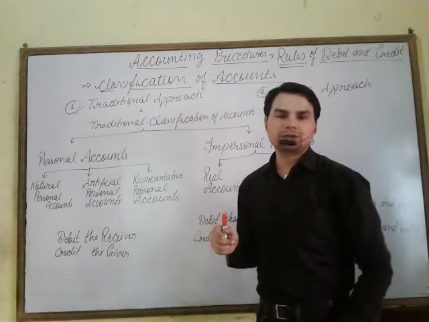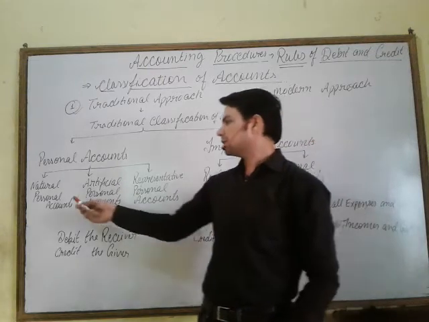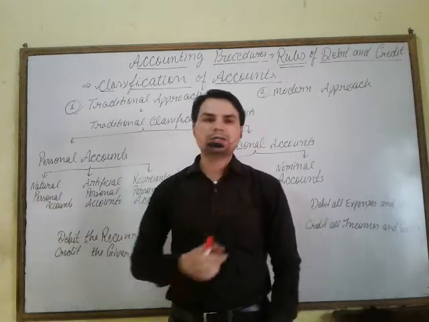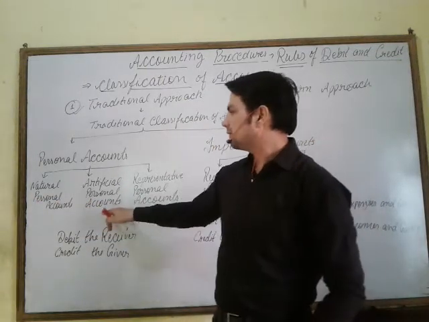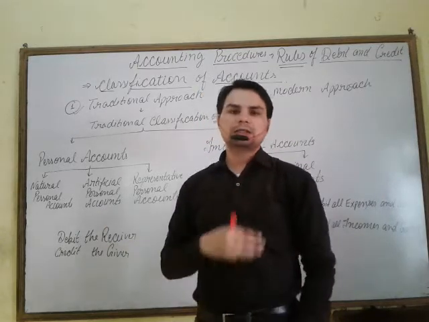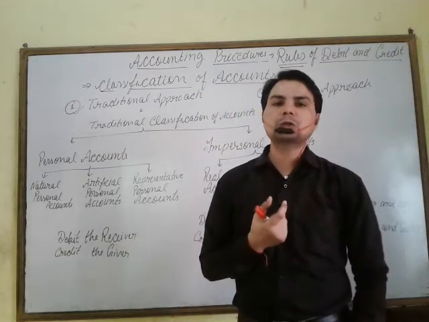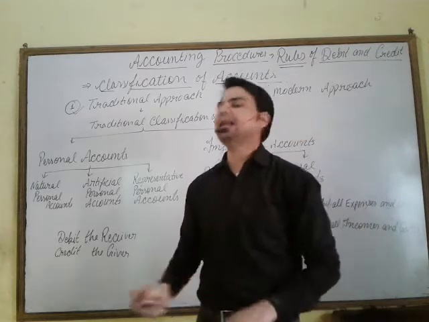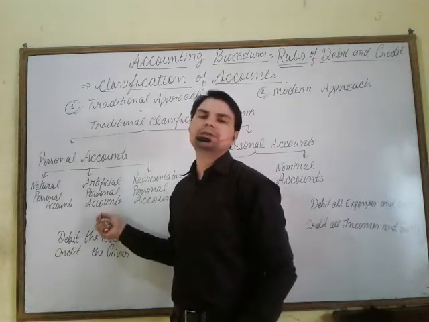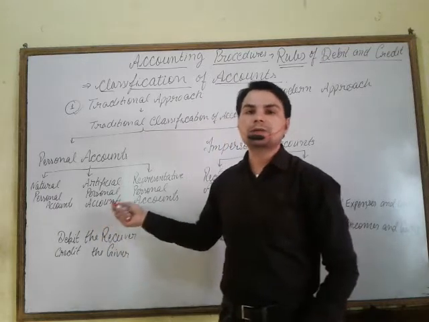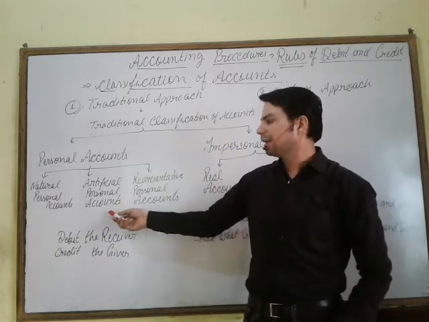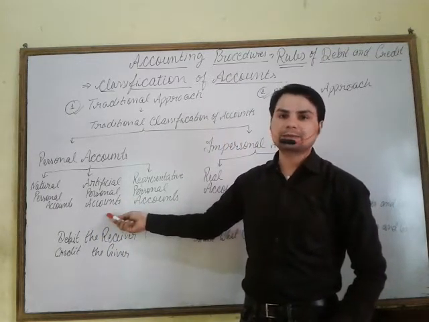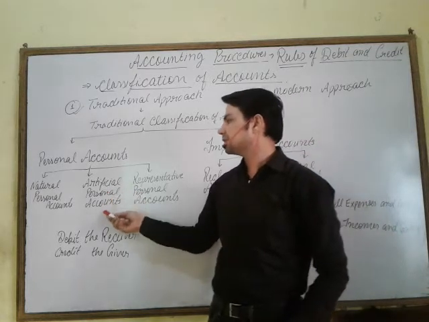Artificial person. Who are artificial persons? Natural persons take birth naturally. But artificial persons are those organizations whose registration is compulsory and which are given a separate legal entity from their owners, like joint stock companies, private companies, public companies, cooperative societies. These are called artificial persons.